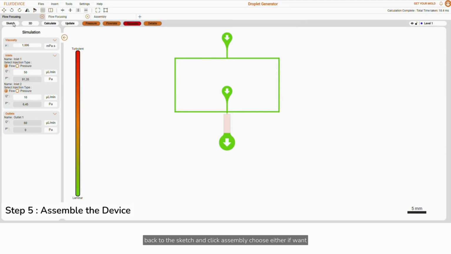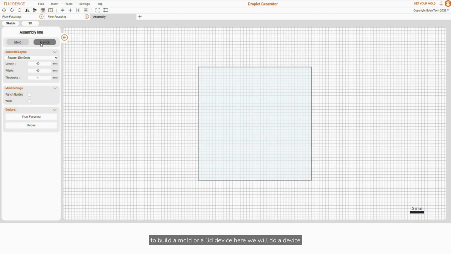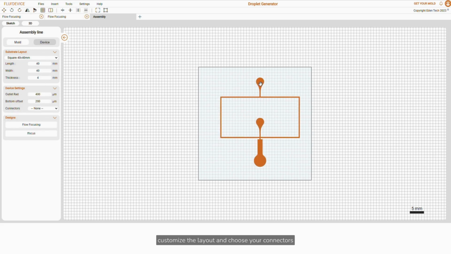Go back to the sketch and click Assembly. Choose either if you want to build a mold or a 3D device. Here we will do a device. Select your device and drag it onto the layout. Customize the layout and choose your connectors.